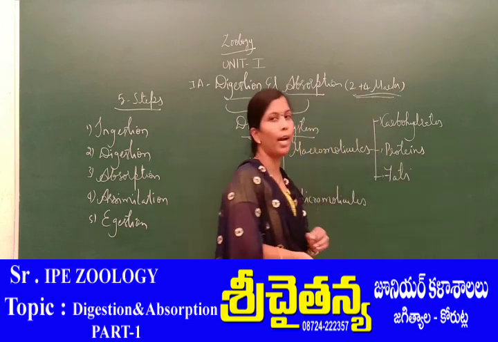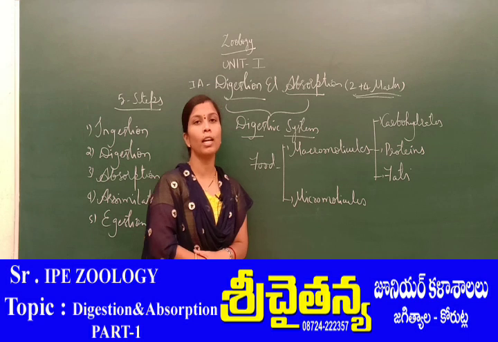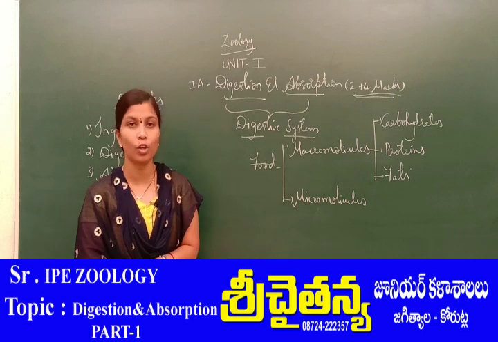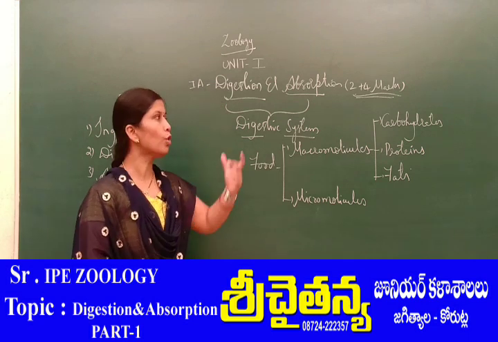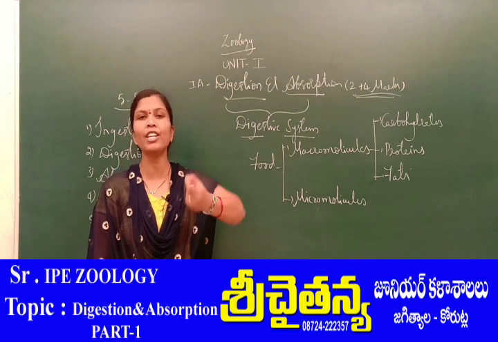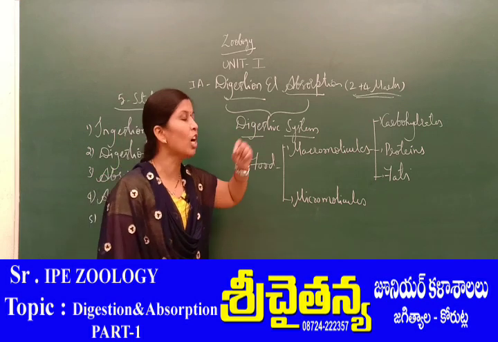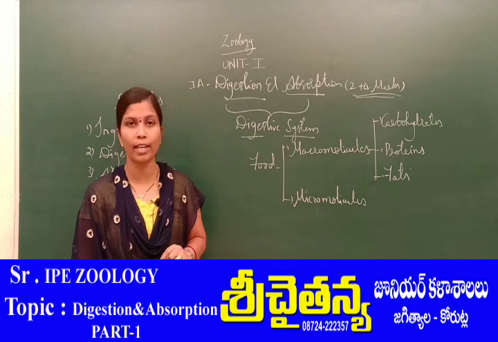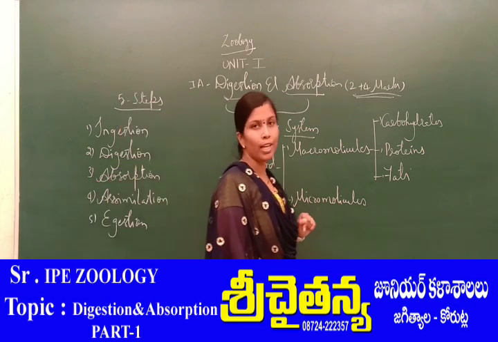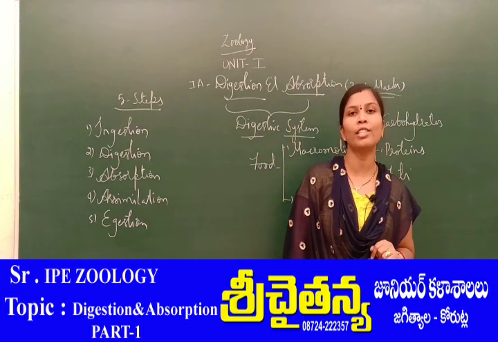The carbohydrates are generally energy providers. So the food which includes carbohydrates gives energy to the body. Hence the carbohydrates are energy providers. Next the proteins. The proteins are commonly considered as body builders.